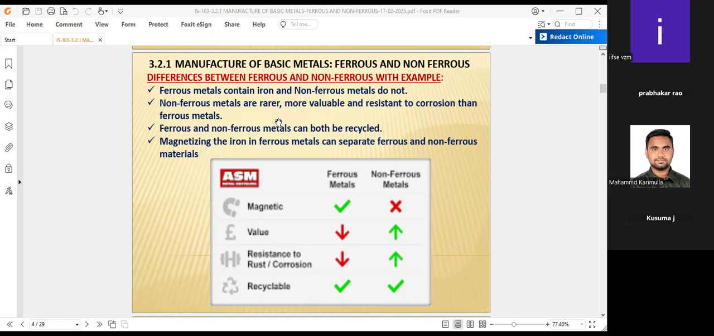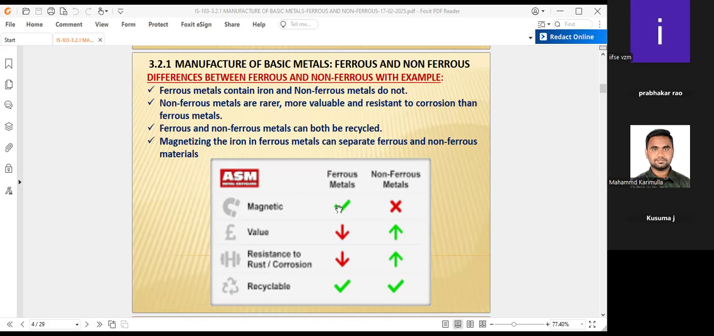If the quality check is not passed, the material can be recycled. That means in both industries the raw materials, ferrous and non-ferrous, can be recycled and used. Magnetizing the iron in ferrous metals can also separate ferrous and non-ferrous metals, because ferrous metals are attracted by magnetic properties. Therefore, if there is a mixture of ferrous and non-ferrous, use a magnet. Immediately the ferrous material is attracted towards the magnet and the non-ferrous is rejected by the magnet. That is also one of the separation methods, because of magnetic properties.